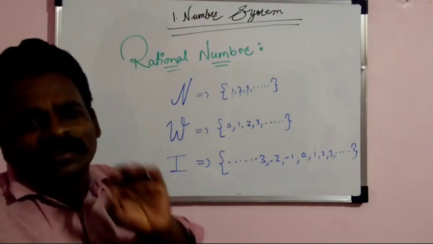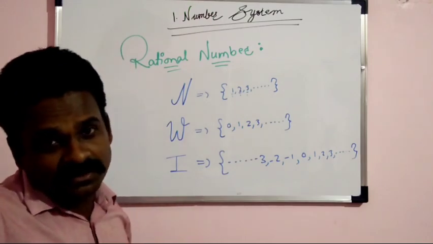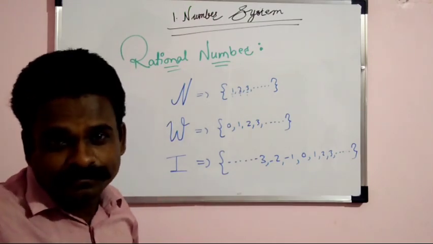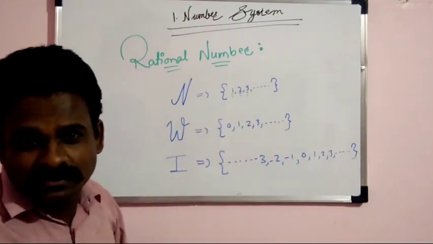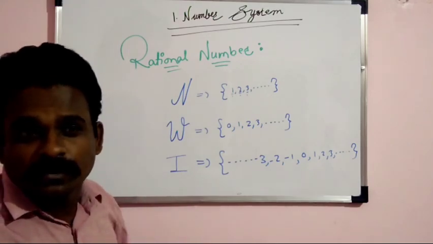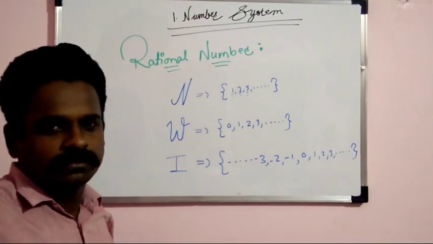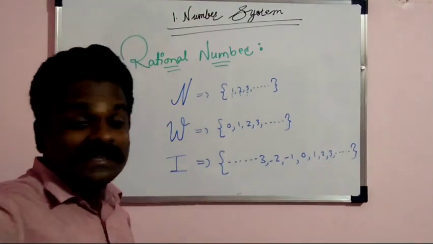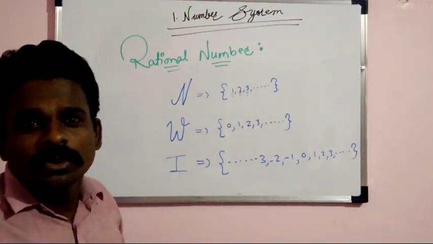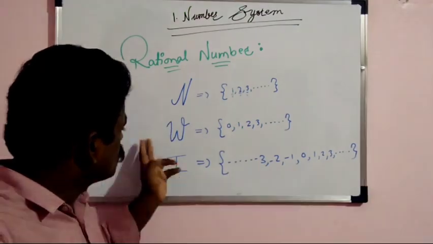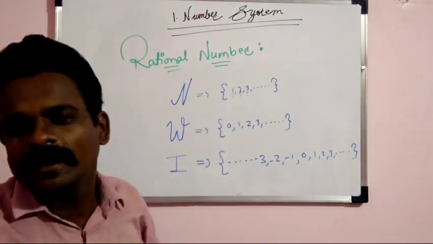If I say that all natural numbers are rational numbers, is it true or false? Yes, it is true. All whole numbers are rational numbers. Yes, it is true. All integers are also rational numbers. Yes, again it is true. So all natural numbers, whole numbers and integers are all rational numbers.